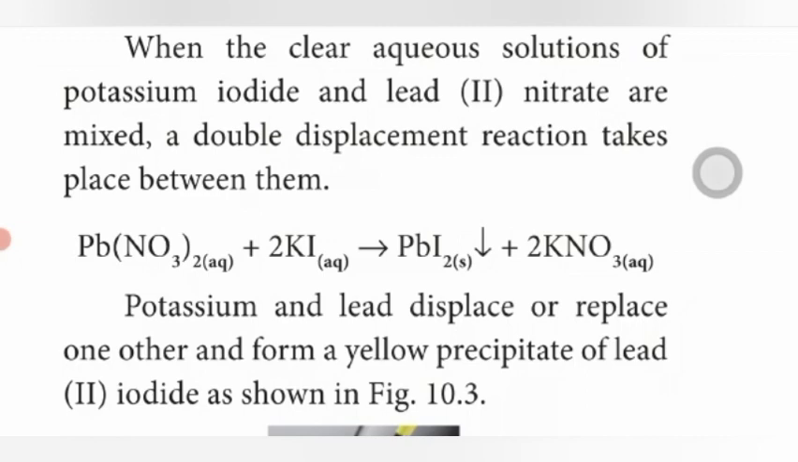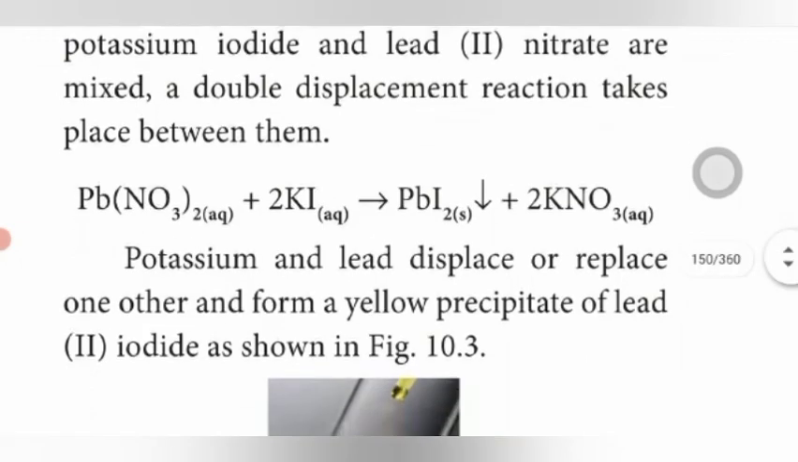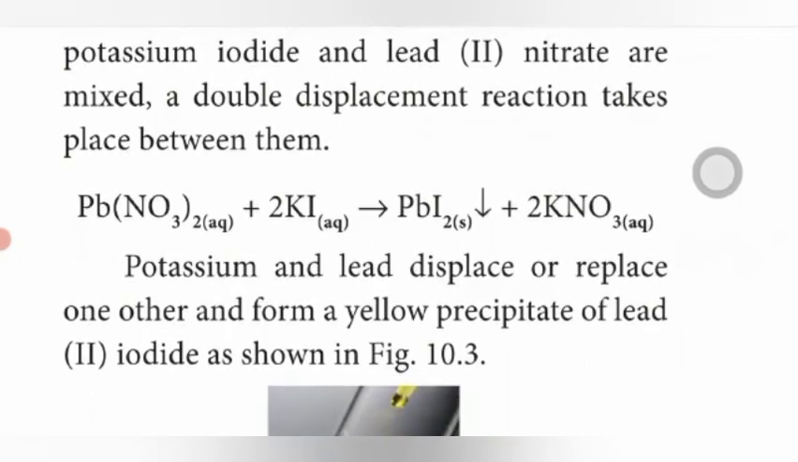In this reaction, one of the products is a precipitate, so the reaction is called a precipitation reaction. What is a precipitation reaction? Two aqueous solutions are mixed to form new products, an insoluble and a soluble compound. The insoluble compound is the precipitate. So the reaction is called a precipitation reaction.